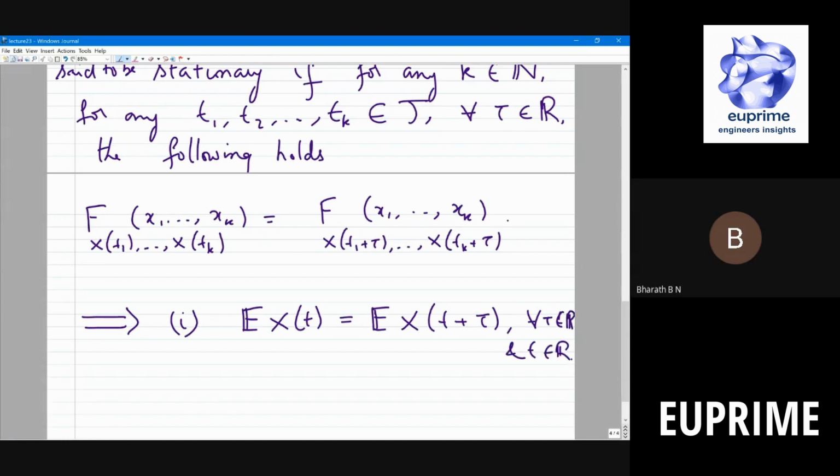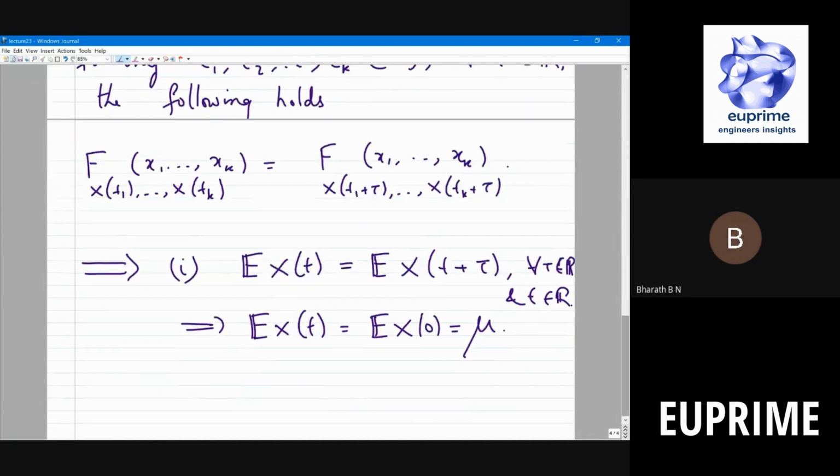This is what stationarity says, because the distributions are the same, therefore the expected value should be the same. So this implies what? Expected value of x of t, I'll take tau to be minus t, so this is the same as expected value of x of 0. Let me call it mu. So the mean wouldn't change across time.